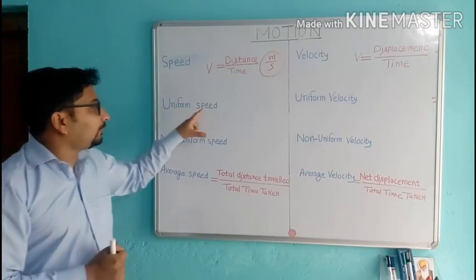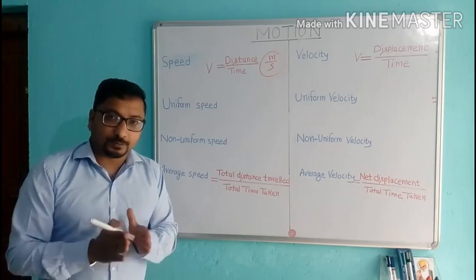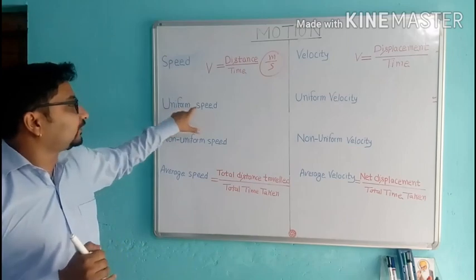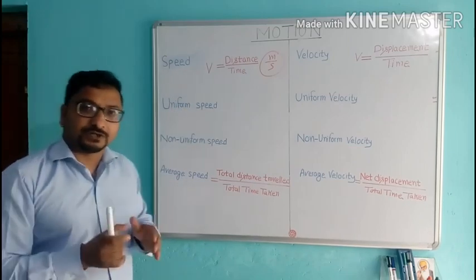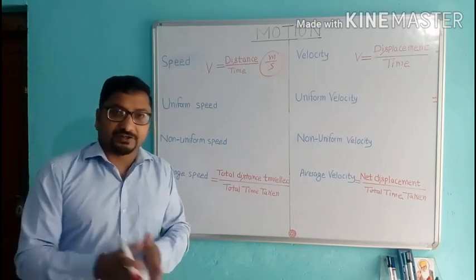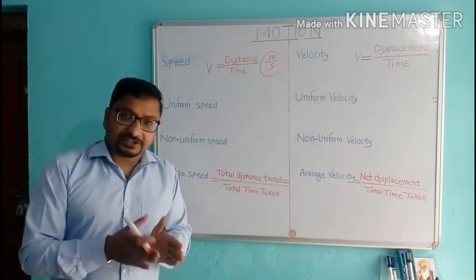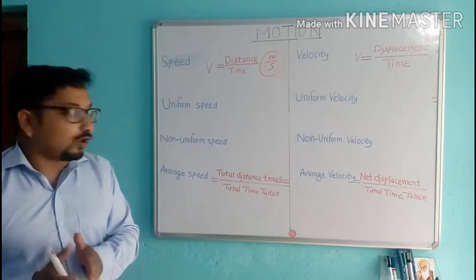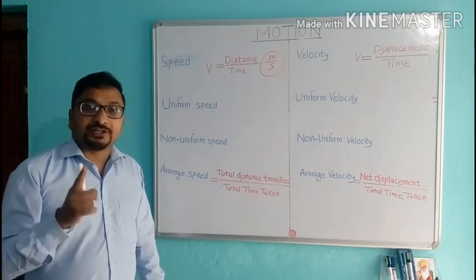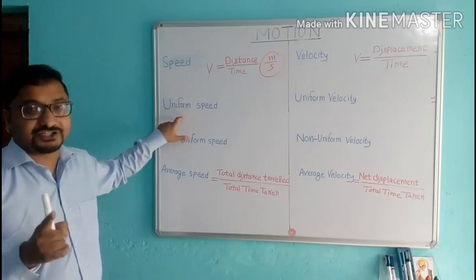Now next, uniform speed. When an object covers equal distance in equal time intervals, then the object is in uniform speed. For example, a car covered 10 km distance in the first hour, another 10 km in the second hour, another 10 km in the third hour. That means the car is in uniform speed. It does not include direction. Note this point.